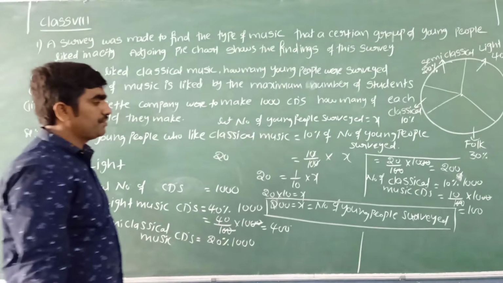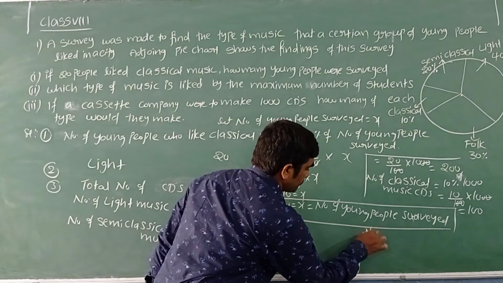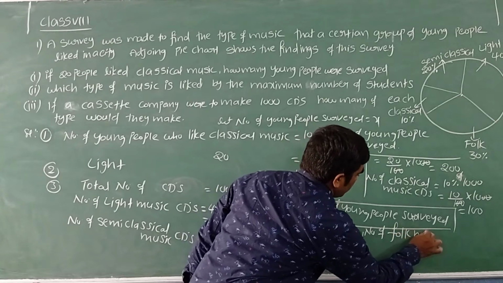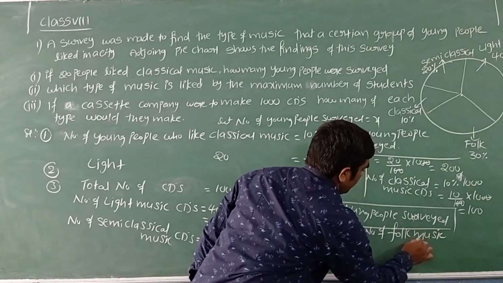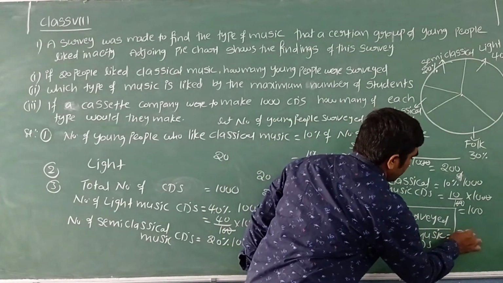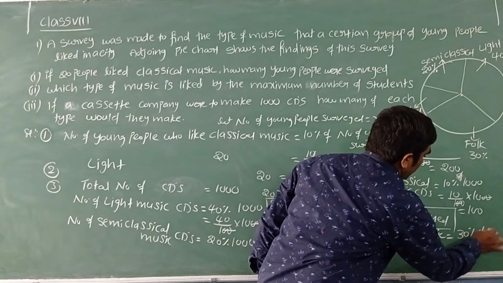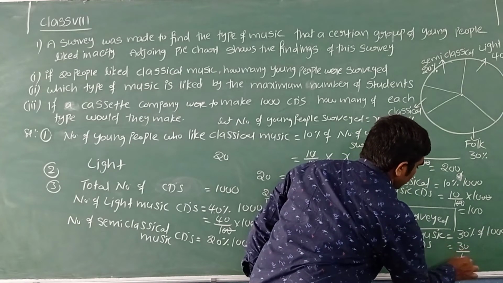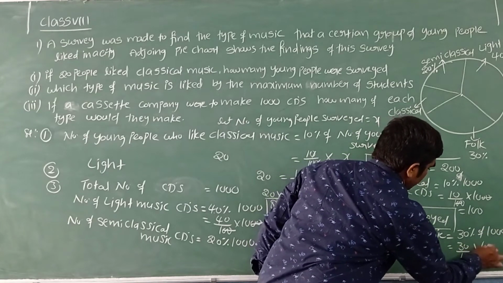Then the last one is 4. Number of folk music CDs is equal to 30% of total number of CDs, 1000. Simplify this: 30 by 100 into 1000.